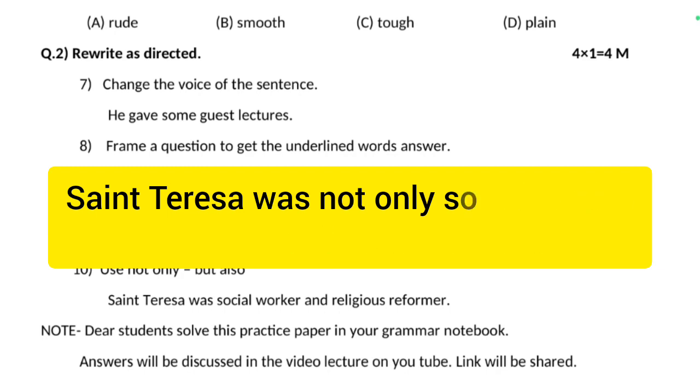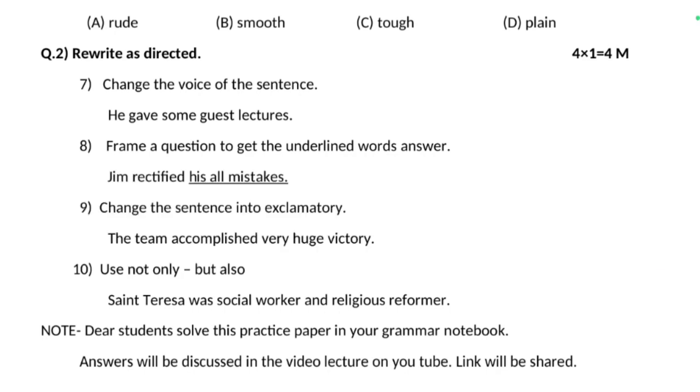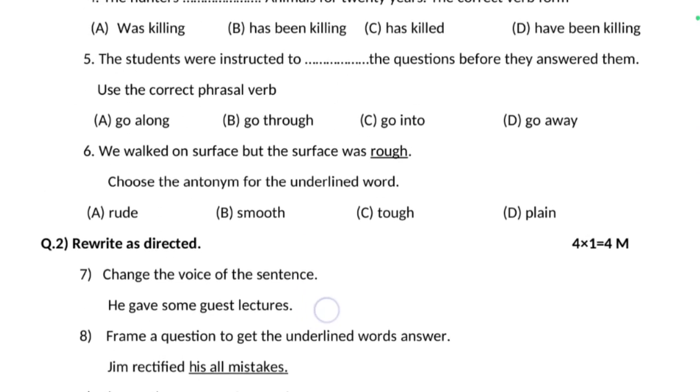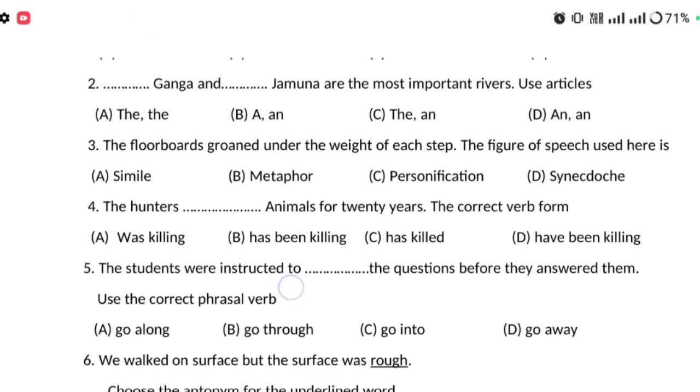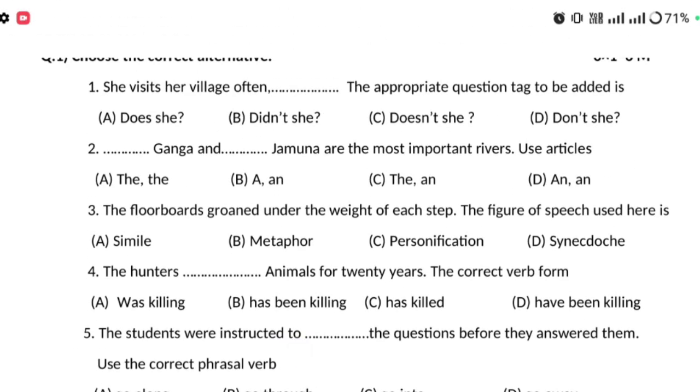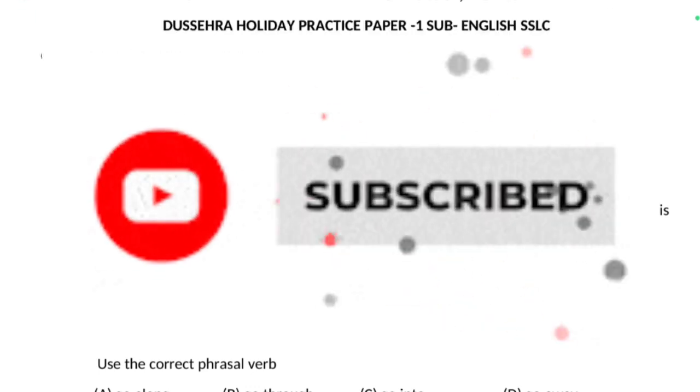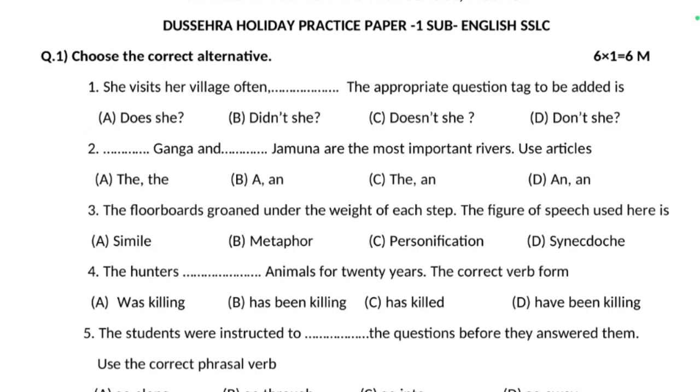So these are the answers of all these questions. I hope you are solving all these questions in your grammar notebook. Try to complete it. It is the first paper for you. The second paper also I'm going to share with you, and after that I will discuss the answers of the questions.